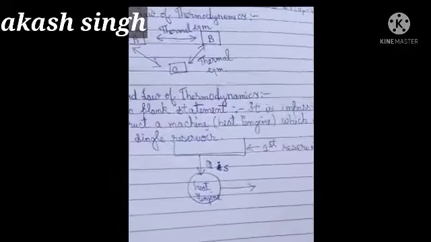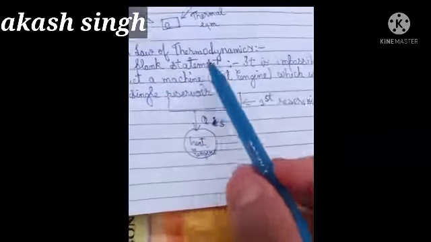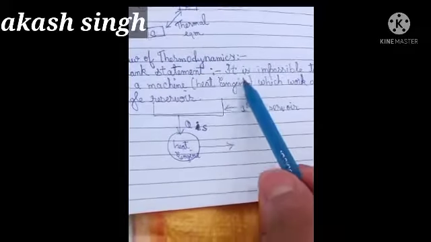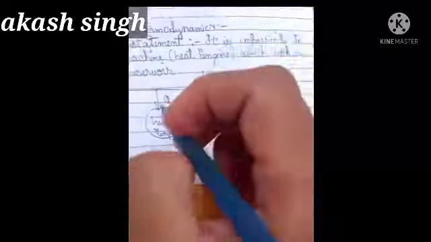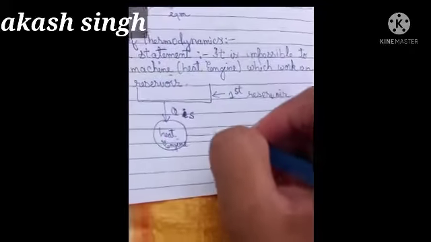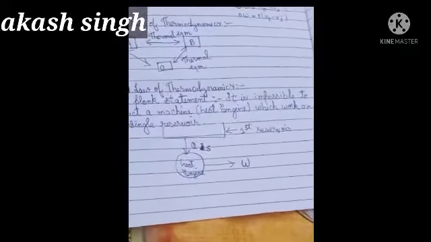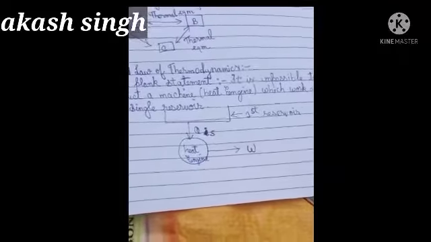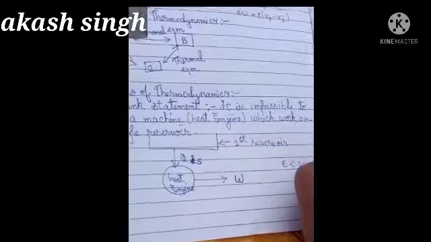So what is the Kelvin Planck statement? According to Kelvin Planck, it is impossible to construct a machine or a heat engine which works on only a single reservoir. Single reservoir means whatever heat you supply will change entirely to work done by the machine. This is not possible, because if you find the efficiency of each and every machine, its efficiency will always be less than 100 percent.